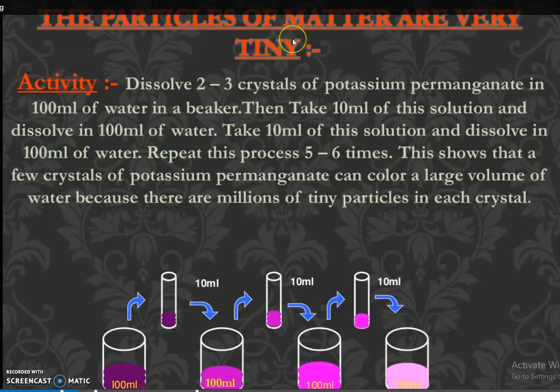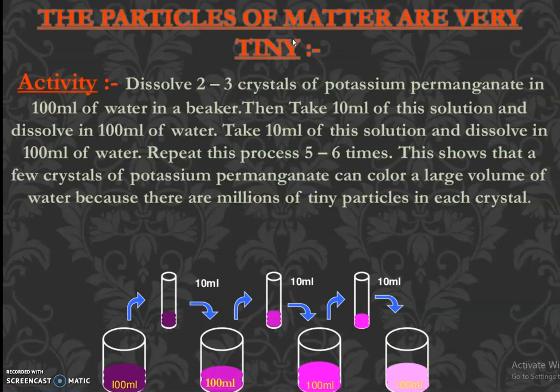We'll see how to prove this. The first thing is the particles of matter are very tiny. How can we prove this? For that we are using KMnO4. KMnO4 is potassium permanganate, which has a pink color. It has a very dark pink color.